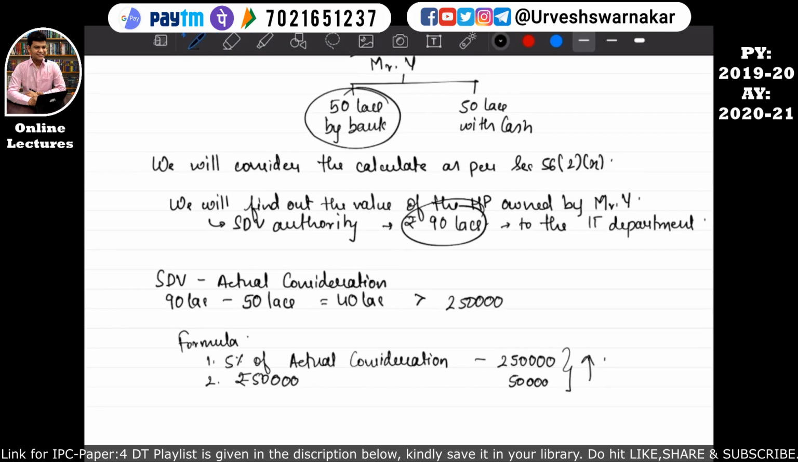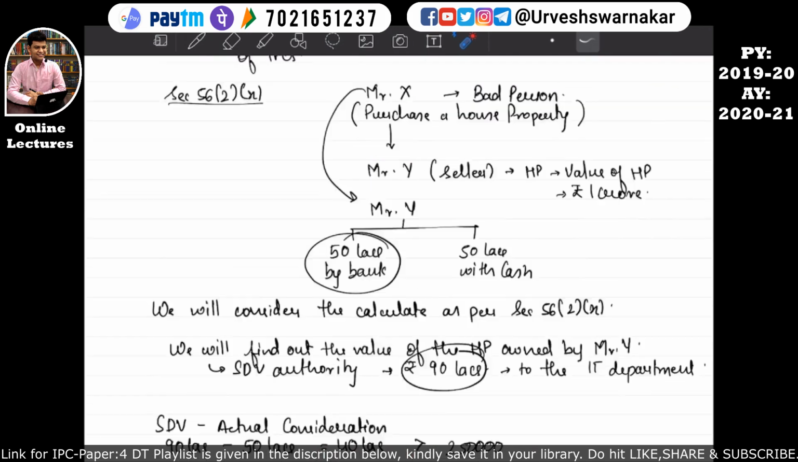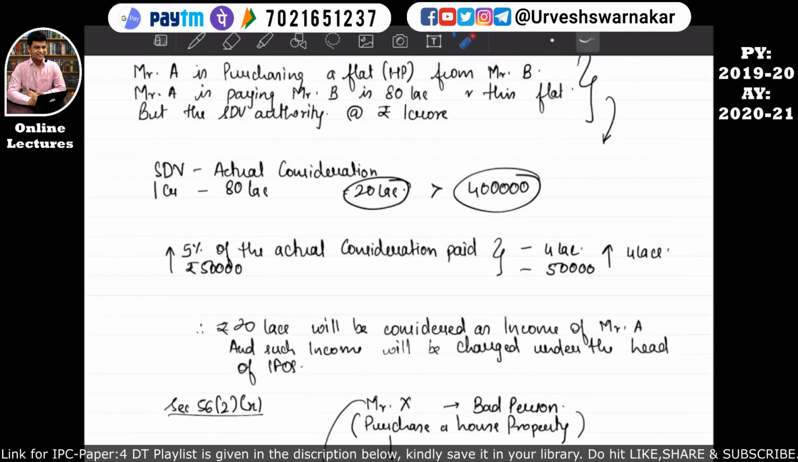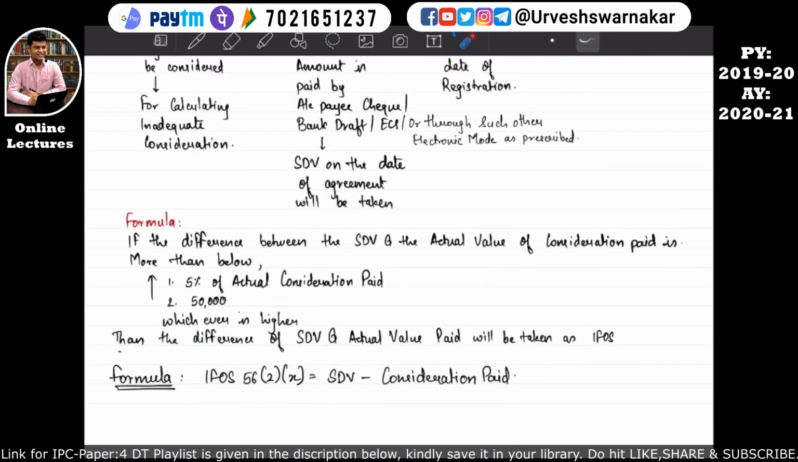Since you can see that this difference, that is the stamp duty value and the actual consideration value difference, that is 40 lakhs, is more than this 2,50,000, the entire 40 lakhs will be considered as the income of the assessee, that is Mr. X, under the head income from other sources. I hope this is quite clear to you all. I hope this explanation was worth it. So we have understood this part.